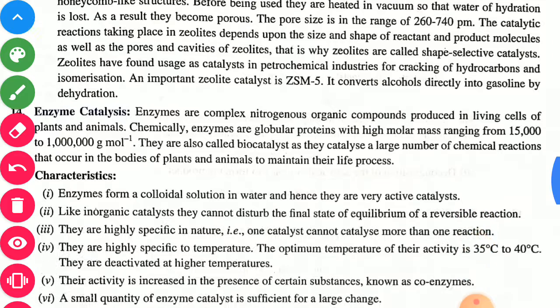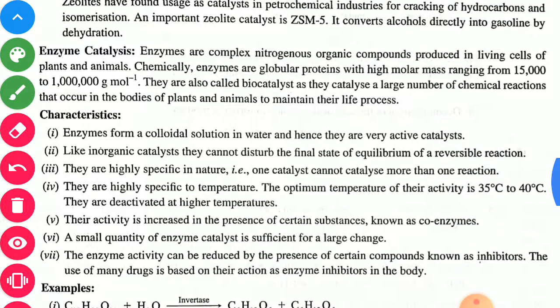Now, enzyme catalysis. Enzymes are complex nitrogenous organic compounds produced in living cells of plants and animals. Chemically, enzymes are globular proteins with high molecular mass ranging from 15,000 to 10 lakh grams per mole. They are also called biocatalysts as they catalyze a large number of chemical reactions that occur in bodies of plants and animals to maintain their life processes.